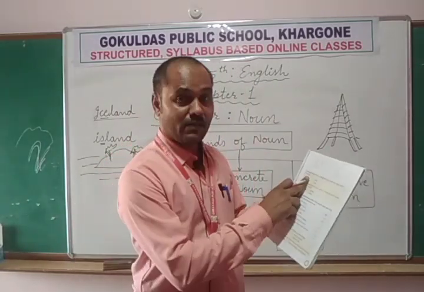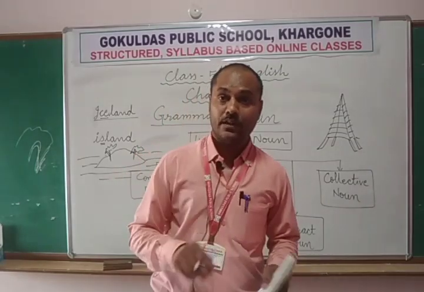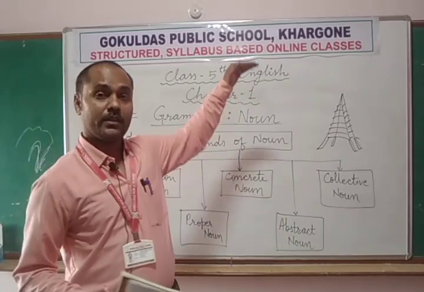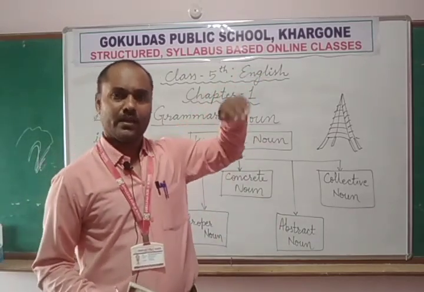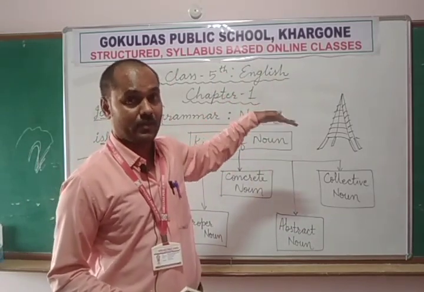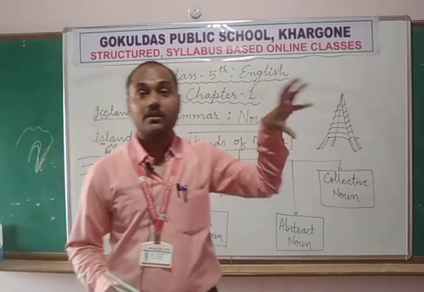So what are the examples of the concrete noun? Just like throne. In this chapter we have seen that Chandragupta Maurya has a big chair in his court. Every king has a big chair in his court, in the highest position. So the king always sits on the throne, Sinhasan.